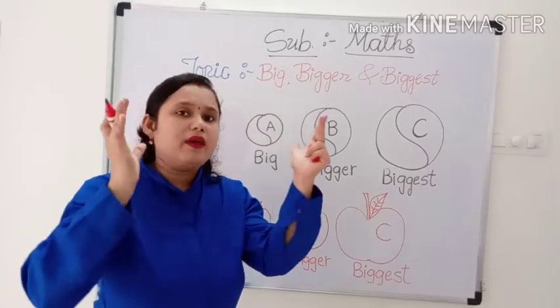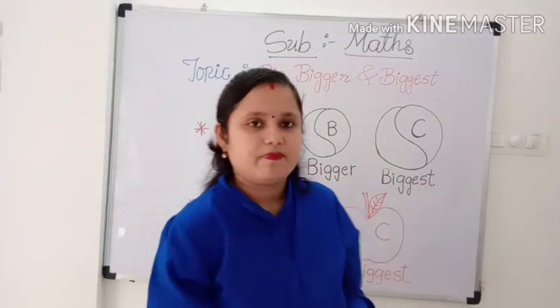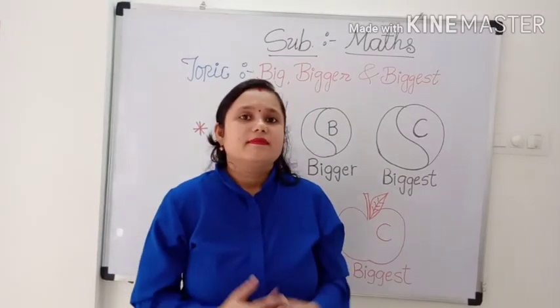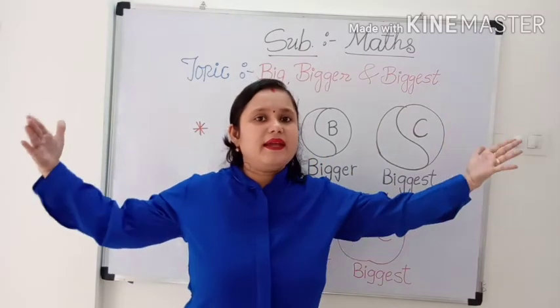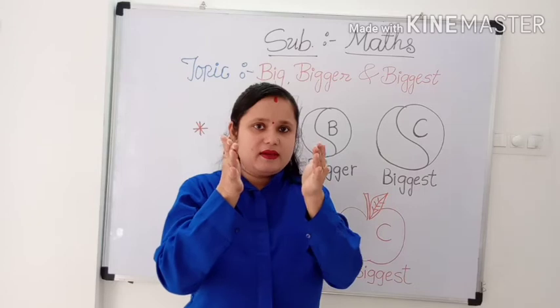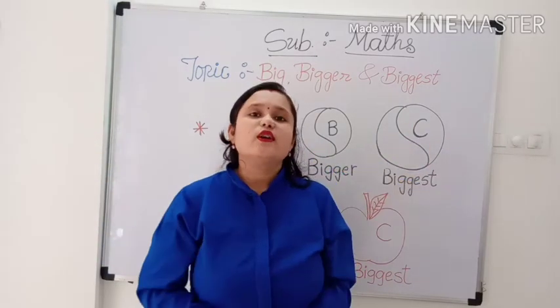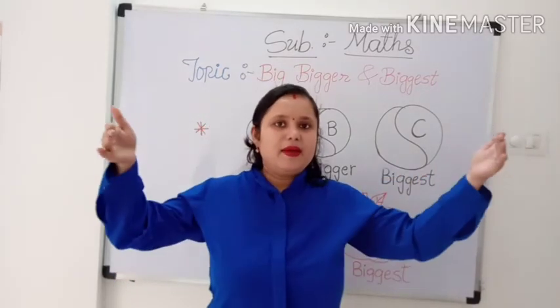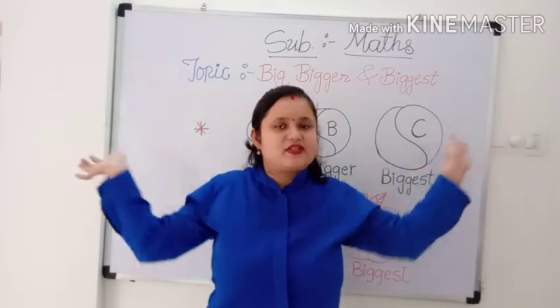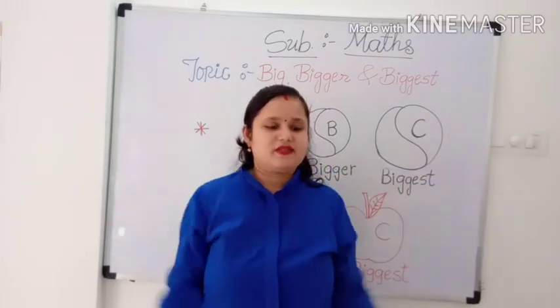Big, bigger and biggest. You also repeat with me. Big, bigger and biggest.